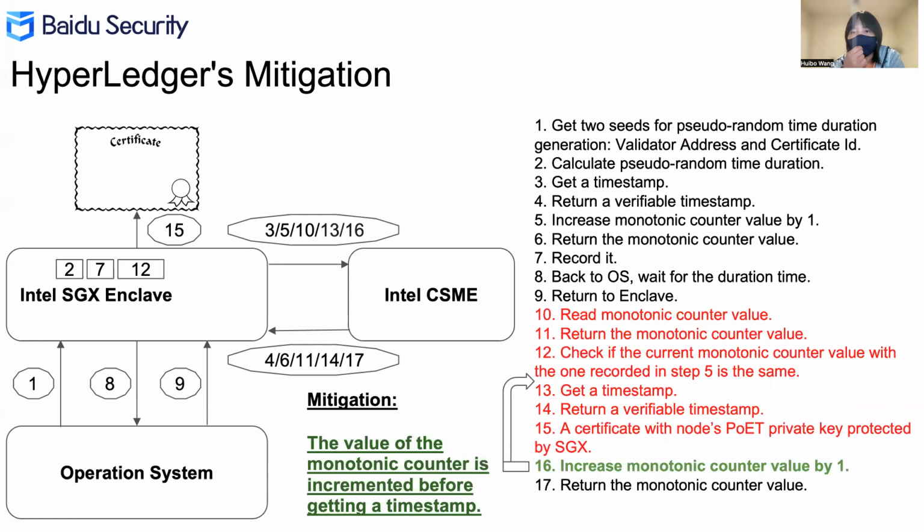We reported this attack to Intel Hyperledger. Later, they mitigated this attack by increasing the monotonic counter value before getting a timestamp. So the counter value check will be invalid if there are multiple enclaves generated recursively to run step 16 before step 13.